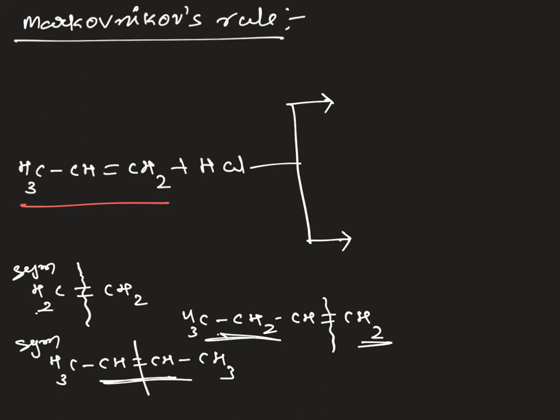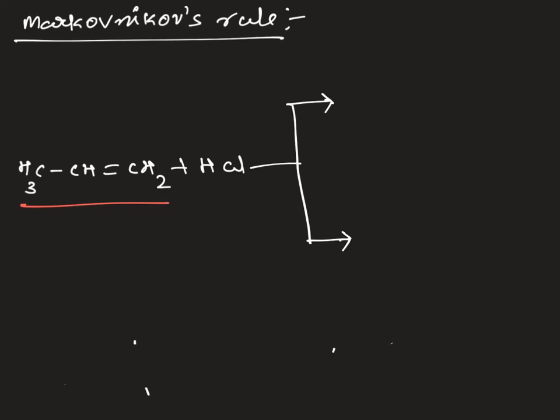So in the symmetrical case we cannot apply Markovnikov rule, because we will get the same product. But when we go into unsymmetrical, always the addition will be in a different fashion. We have to go with the stability of carbocation. As a result, we will get two products. So we will apply Markovnikov rule for unsymmetrical alkenes, not symmetrical alkenes. And this is the difference between symmetrical and unsymmetrical. Here I am taking an unsymmetrical alkene. Whenever we are adding a polar reagent to unsymmetrical alkenes, it follows Markovnikov rule, which is a theoretical rule.